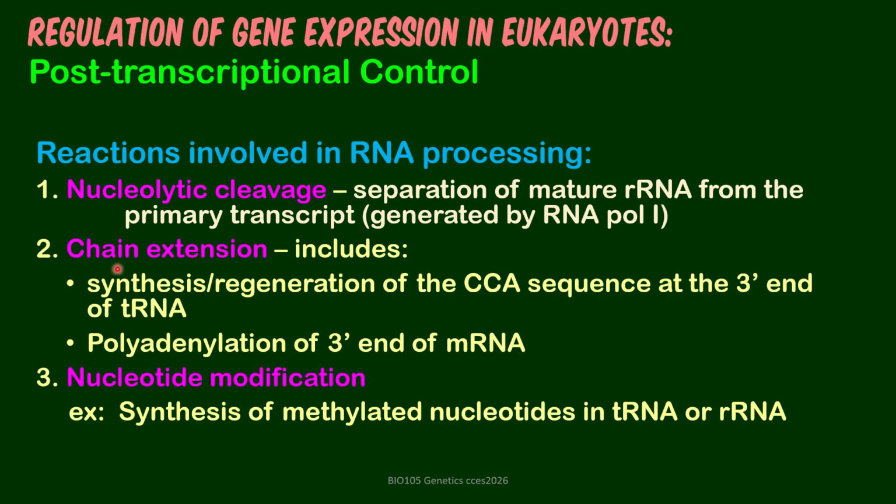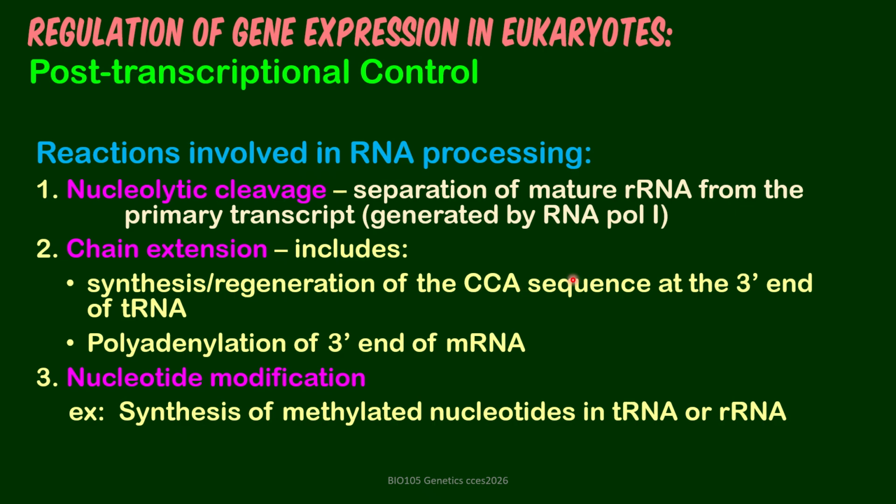Then we have chain extension. We have seen that in polyadenylation, wherein PAP added multiple A's to the end of the mRNA. Another one is synthesis or regeneration of the CCA sequence. Each tRNA has a CCA sequence at the 3' end, and that is a conserved sequence.